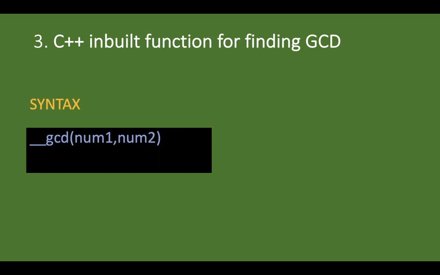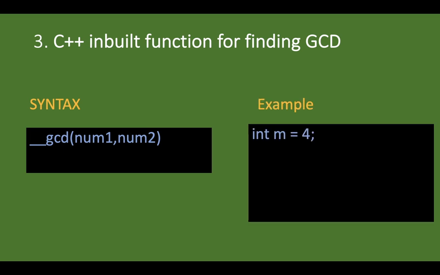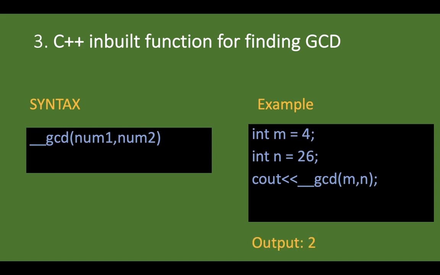Moving on to the next trick, it is a C++ inbuilt function for finding the GCD. The syntax for this is two underscores, __gcd, followed by 2 parameters, that is the numbers for which we have to find the GCD. For example, we have taken two integers m and n and we have printed the GCD for both the numbers. The output for this would be 2.